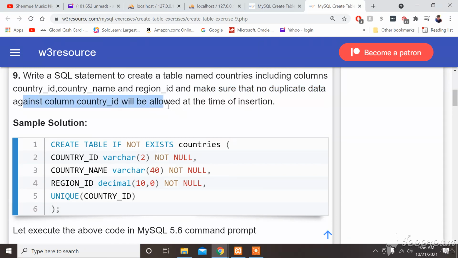Against column country ID will be allowed. No duplicate data against basically just means unique again. Against country column ID: parentheses, country column ID. Against means put it in parentheses.